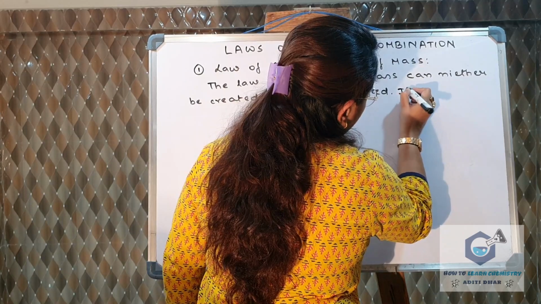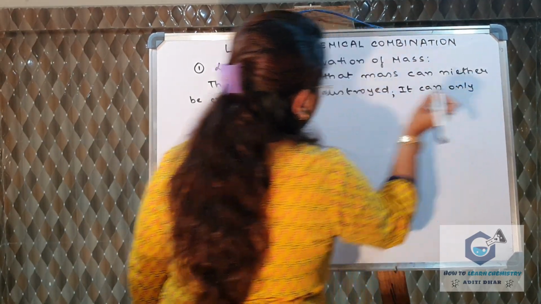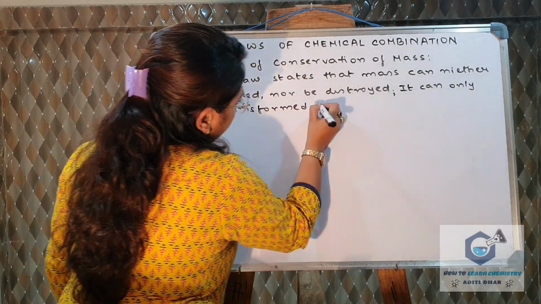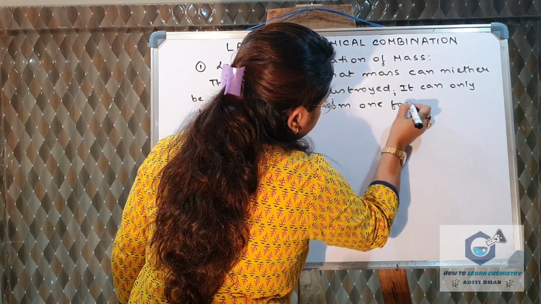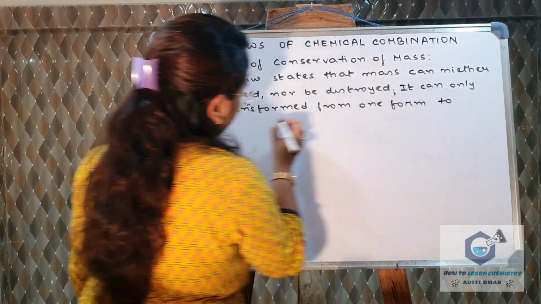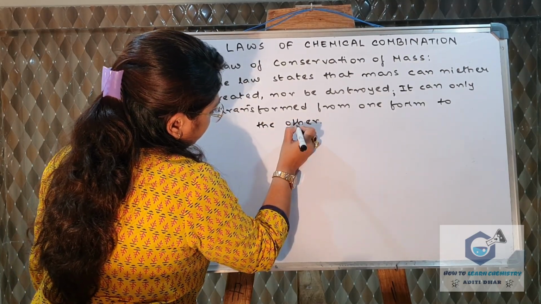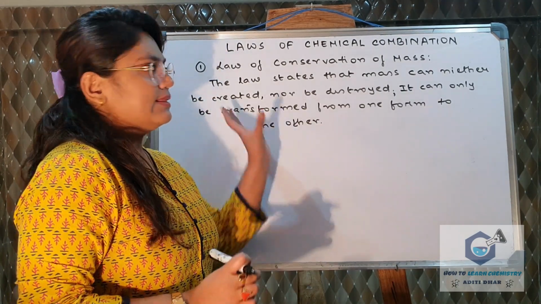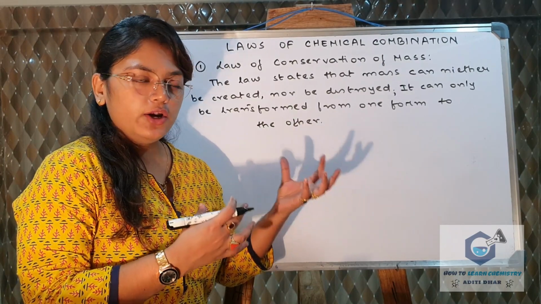It can only be transformed from one form to the other. So this is basically the law, and the summary is that we cannot create mass nor can we